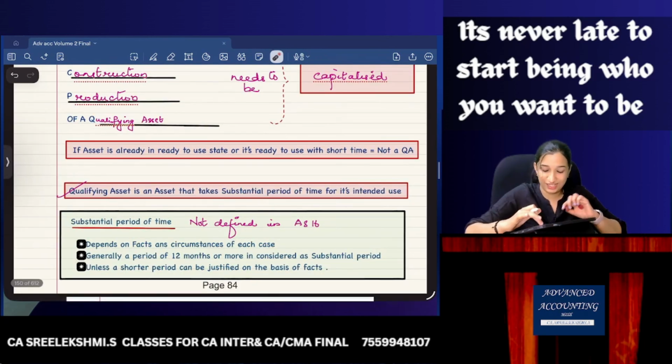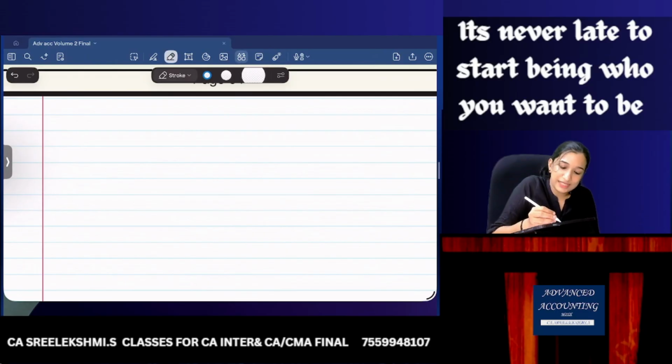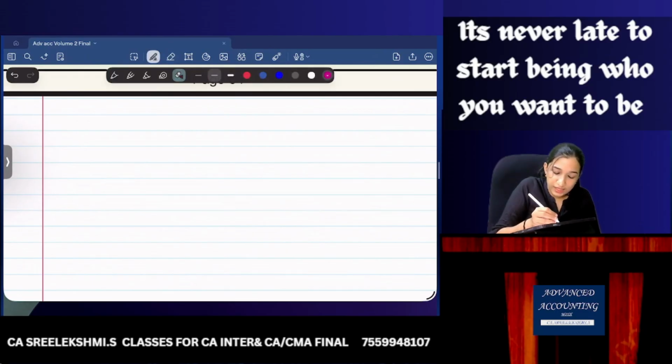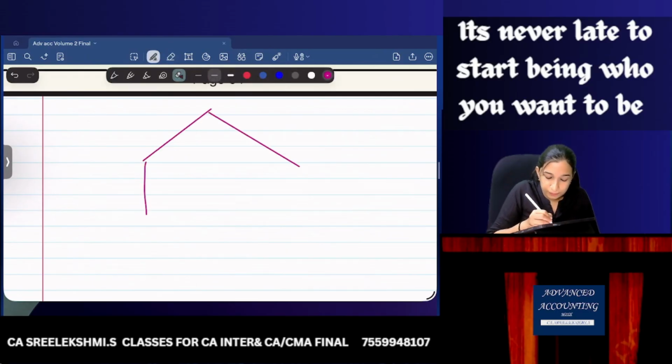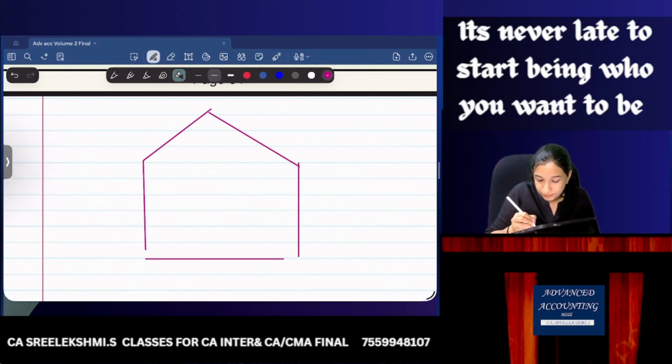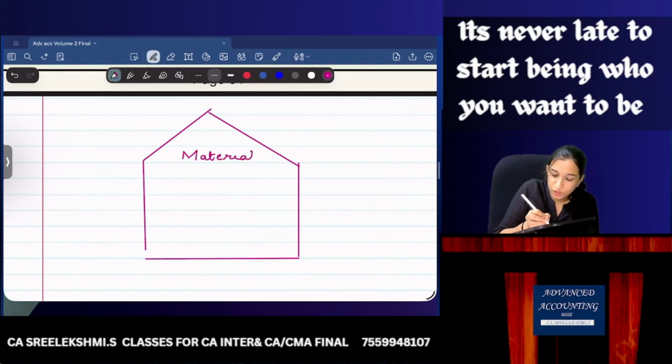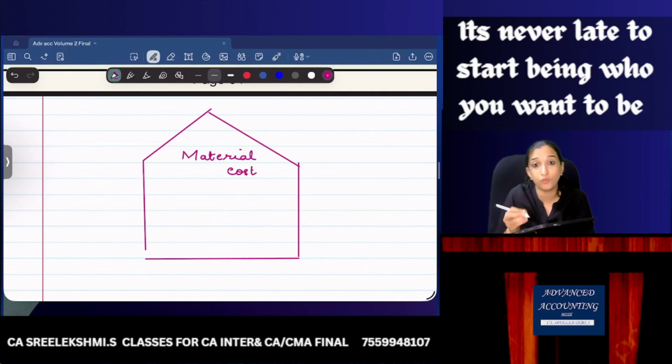What is this? Yeah. So let's assume we are constructing a building. Now tell me, what is the treatment of this material cost incurred? What a question, it will be capitalized. Why?